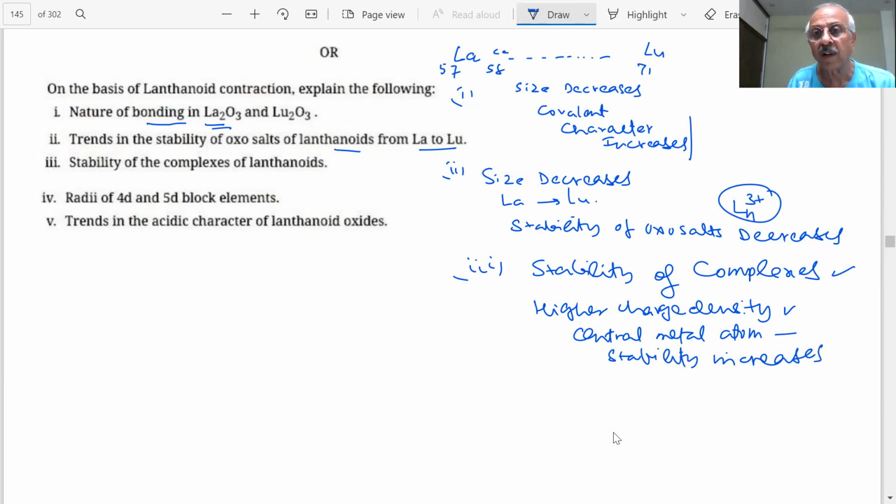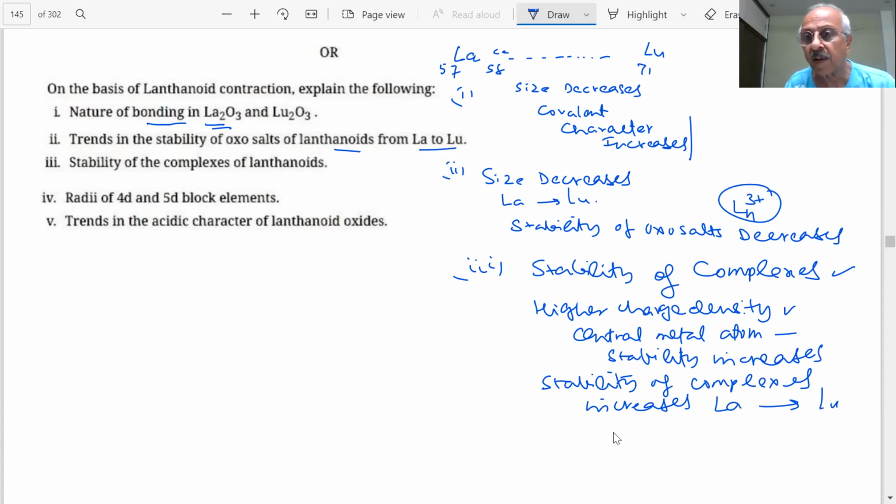Therefore, stability of complexes will increase from lanthanum to lutetium, 3 plus ions, students.